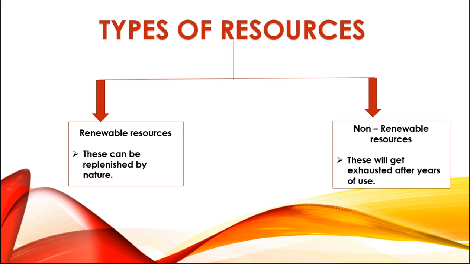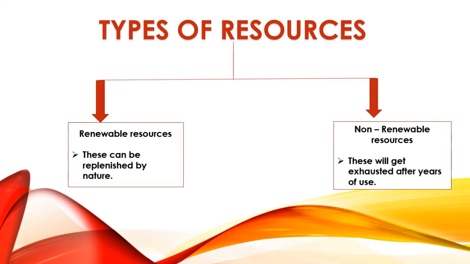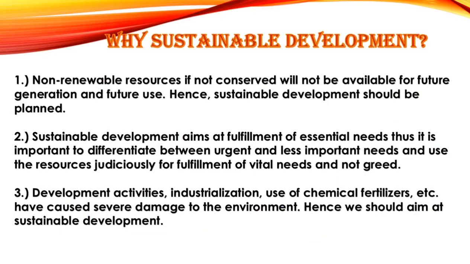Students, groundwater is an example of a renewable resource, but even these resources may be overused if we use more than what is being replenished by rain. Next, we have to study why sustainable development is important. So students, the first point is that sustainable development helps in conservation of non-renewable resources, and so it should be planned.